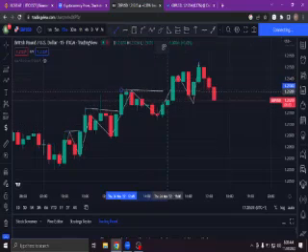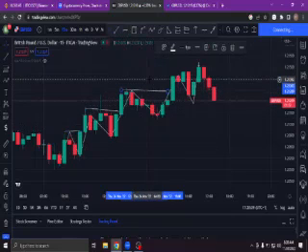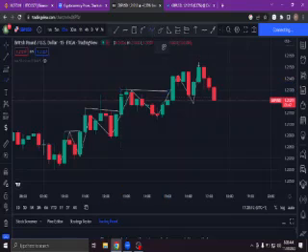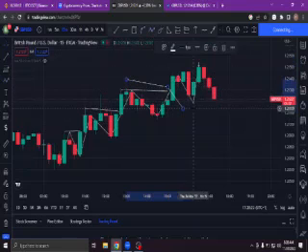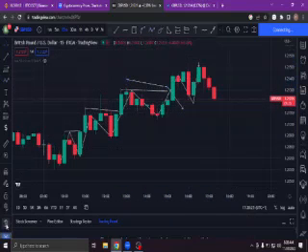So change of character level is a complete reversal. It is not a break of structure, and we call this level a break of structure because there was a break on this level. Since there was a break on this level, then it goes up, that is what we call break of structure. So a change of character level is a complete reversal point.